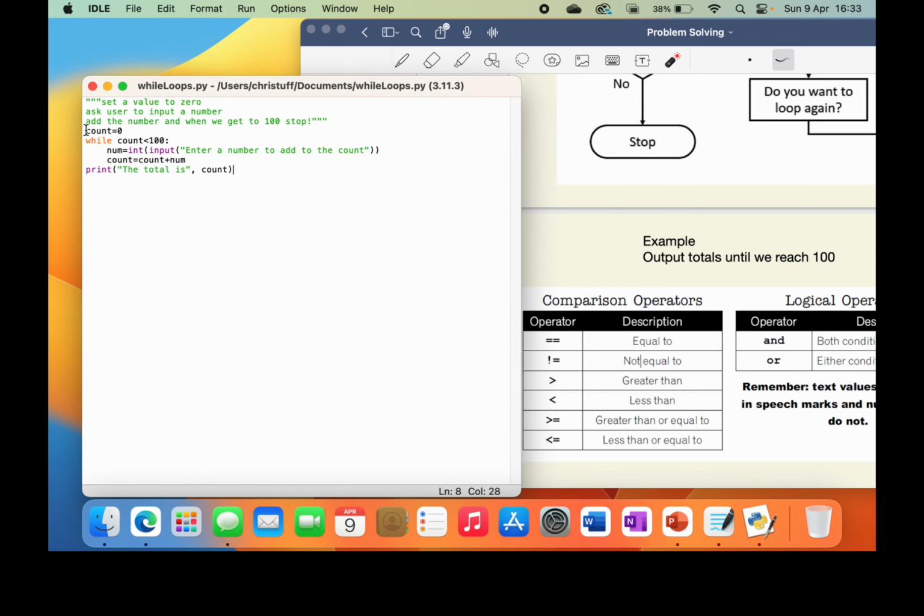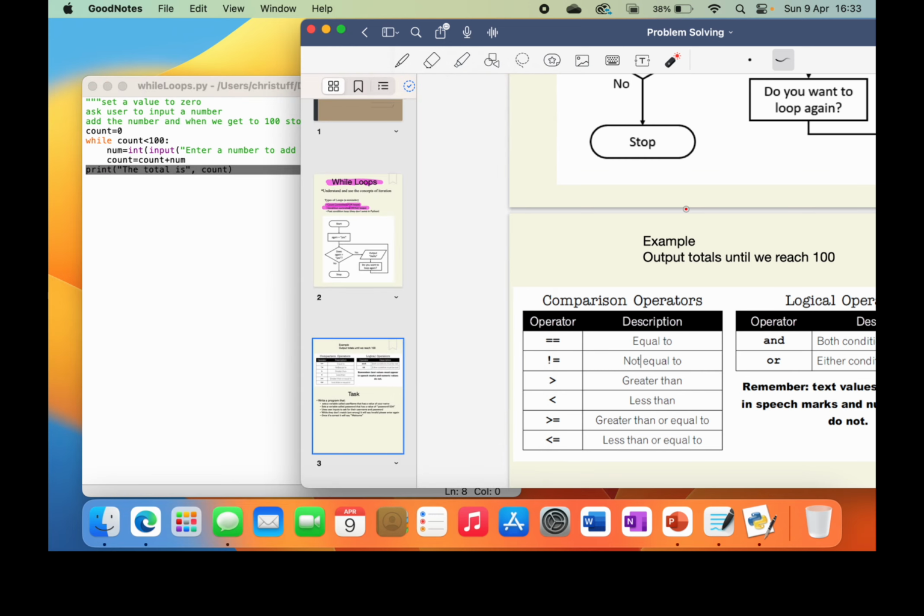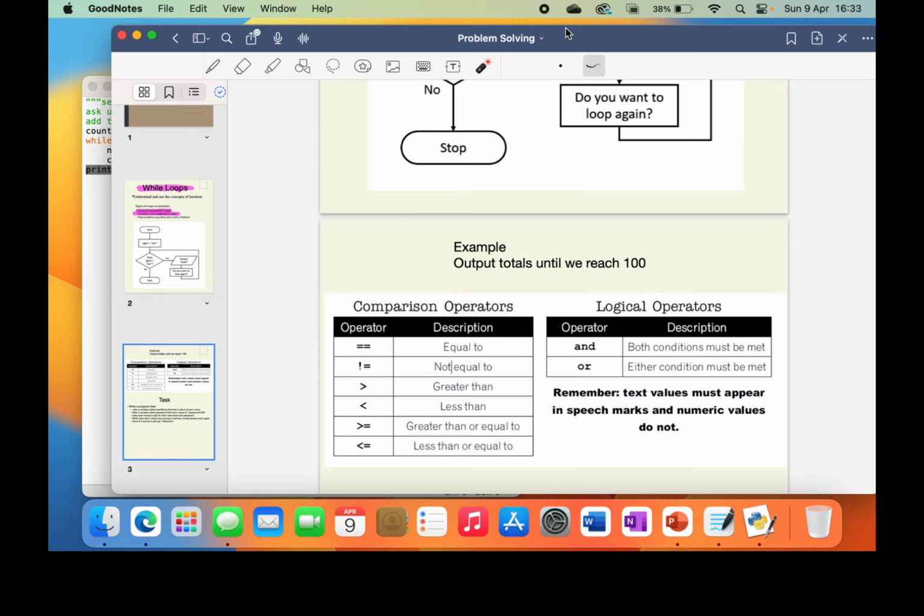Okay, so you can see we've set the value of count to 0. We've said while count is below 100, do the following. We set an input to enter a number using the word int input. Then we've added the number to the count. So whatever this number was, we've added to the count. And then when it's reached 100, we've outputted the count. Okay, let's have a look at another one.